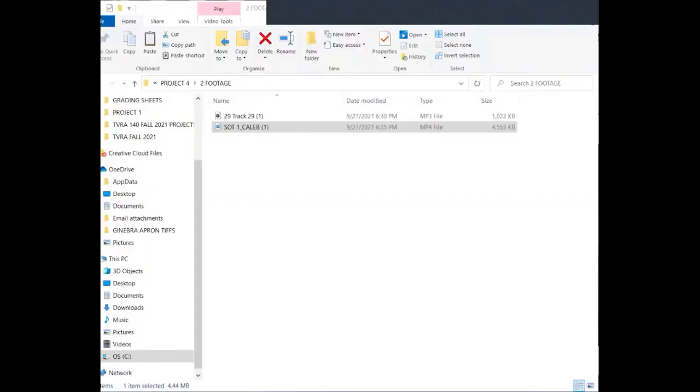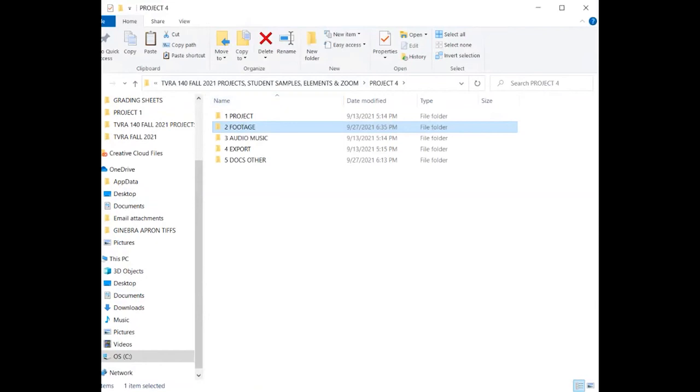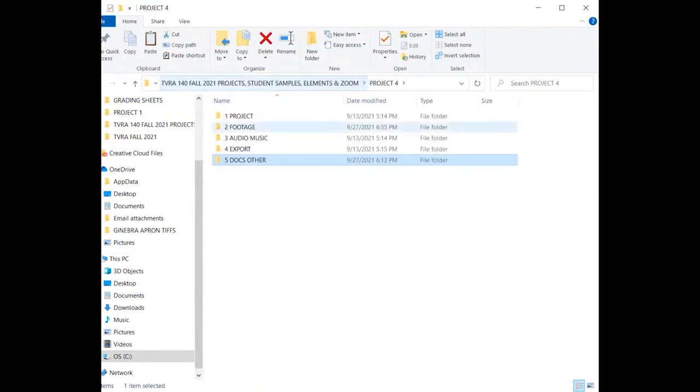And don't forget to bring in the script too. Download it into your docs folder in your project folder. So when you bring in your script, here, let me kill my camera here. If you go back into your project 4, ideally, there's my project 4 folder, there's my footage folder, with all the different folders. Bring that in here for your script, in subfolder 5 docs other. I should have put the music in here. Maybe I'll just do that.